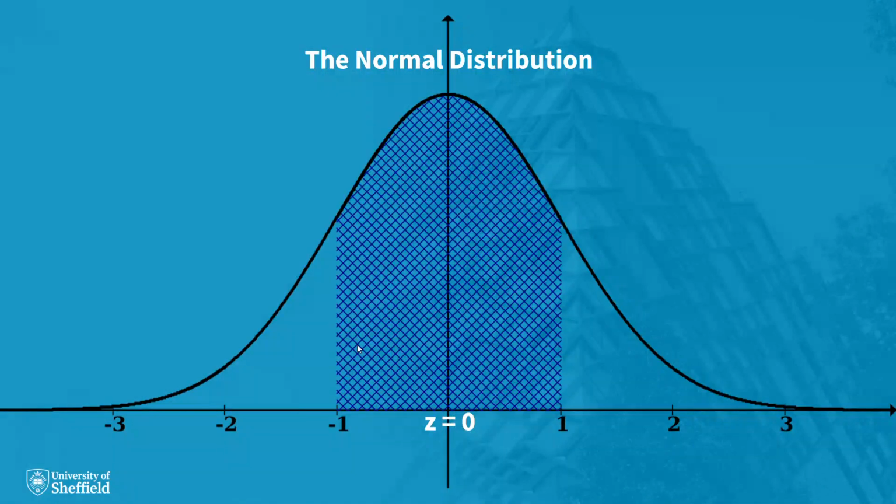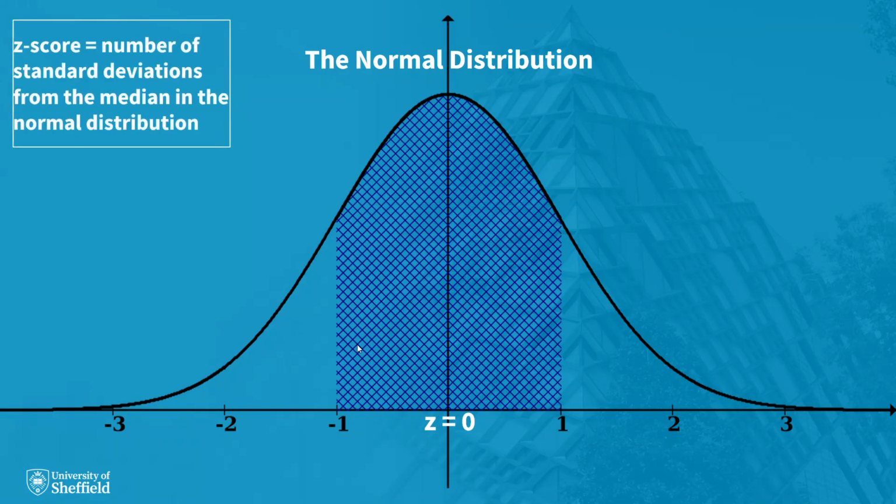This is the normal distribution. The horizontal axis denotes how far away we are from the median, measured in standard deviations, or z-scores. The middle point, where z equals 0, is the median. By definition, this point is 0 standard deviations away from the median. All of our healthy children can be found somewhere underneath this bell curve. The height of the curve denotes how many children are found in each part of the distribution. The highest point of the curve is at the median, where we find a lot of children. Then the further away from the median we get in either direction, the fewer children we find, dropping almost to 0 when we get to height for age of 3 standard deviations above or below the median.